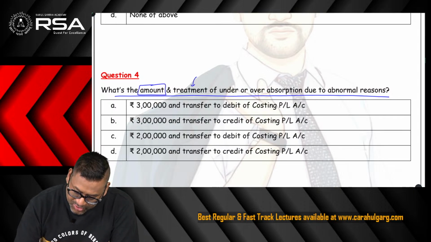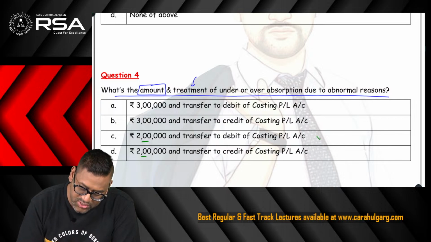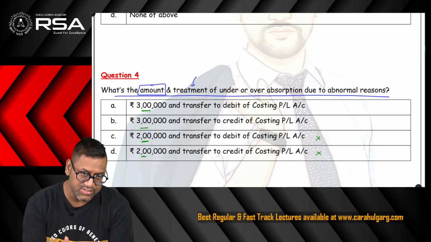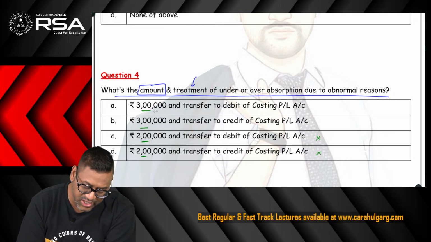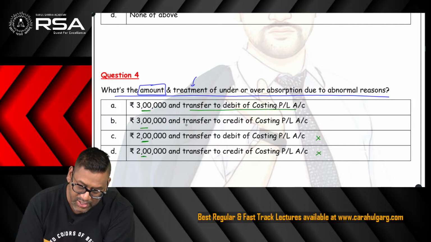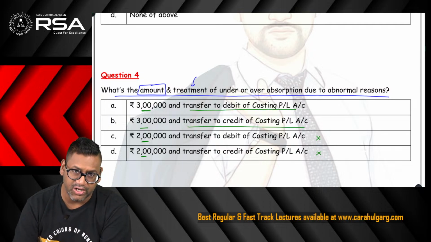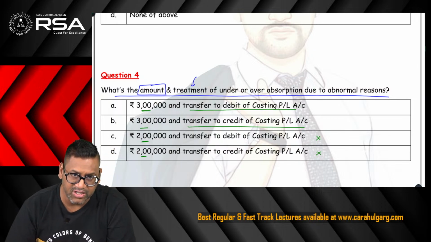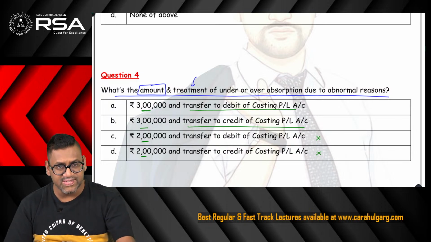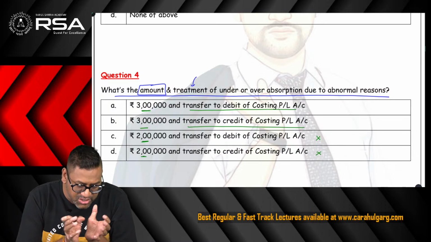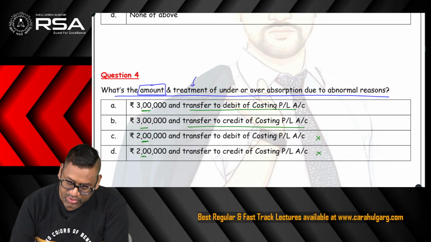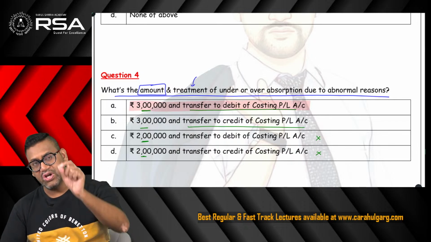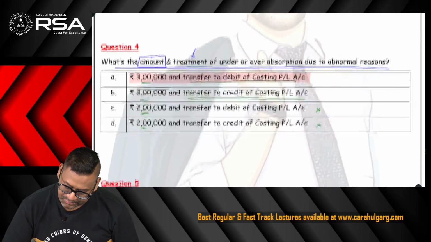So with rupee 3 lakh, we can say that the other two options are absolutely wrong. These are the two options with rupee 3 lakh. Now I want to deep dive further and find out which one is the correct answer. One says 3 lakh and transfer to debit of costing P&L, and the other says transfer to credit of costing P&L. If there would have been a gain, then it would have gone to the credit of costing P&L, but it is under absorption, which means you have absorbed less, you need to absorb more, so more expenditure needs to be put into the P&L account. So there will be a debit. Accordingly, this becomes my correct answer: 3 lakh, and transfer to debit of costing P&L account.